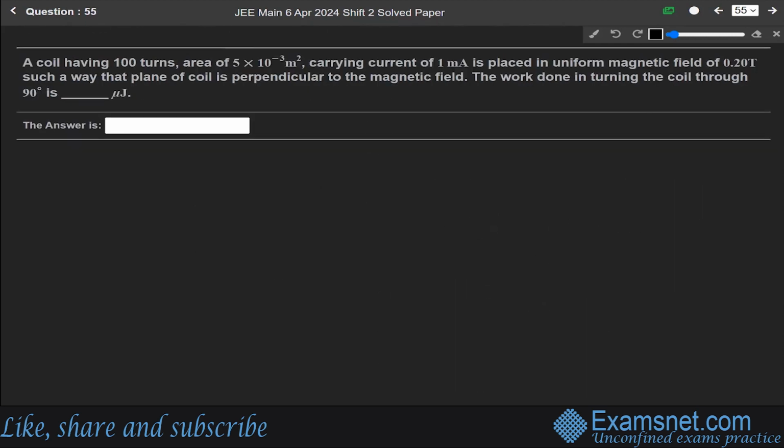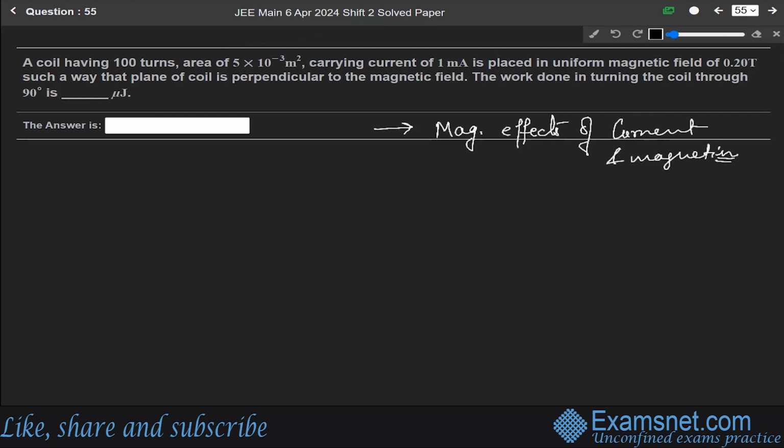Now next question 55. A coil having 100 turns, area of 5 into 10 to the power minus 3 meter square, carrying a current of 1 milliampere is placed in a uniform magnetic field of 0.20 Tesla in such a way that the plane of the coil is perpendicular to the magnetic field. The work done in turning the coil through 90 degree is. So this question is from the chapter of magnetic effects of current and magnetism.